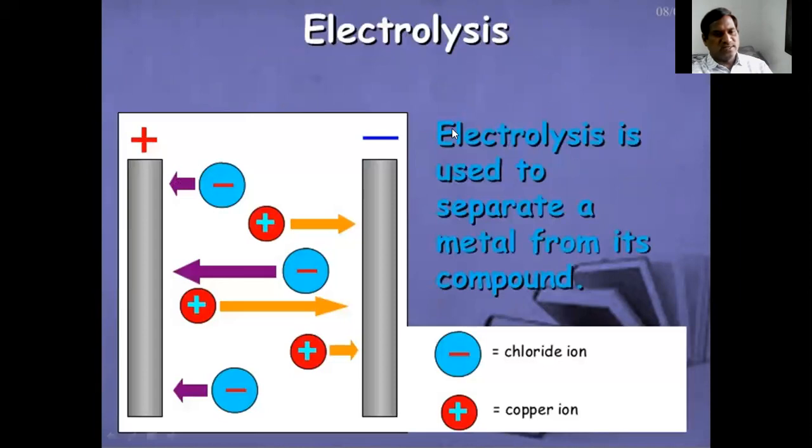What is electrolysis? Electrolysis is used to separate a metal from its compound.